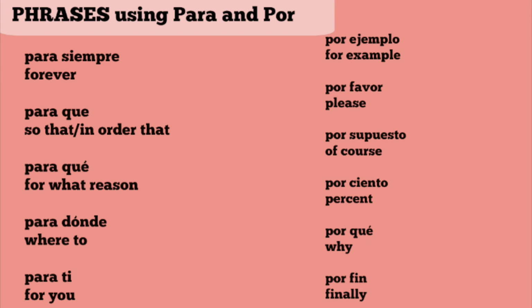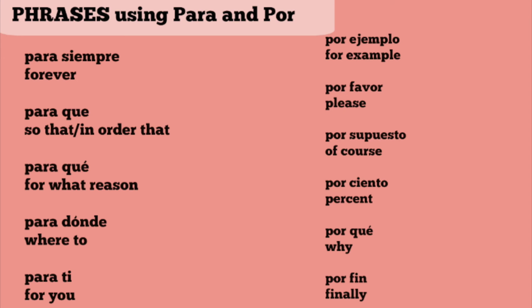We have "para siempre." That means forever. I will love you forever. "Yo te amo para siempre." "Para que." So that, or in order that. "Hablo español para que, blah, blah, blah." I speak Spanish so that, blah, blah, blah. Okay? And then you also have "para qué." So you notice this qué has an accent over the E, which indicates it's what. Whenever you see qué with the accent over the E, that means what, okay? Whenever it's que without the accent, that means that or than.